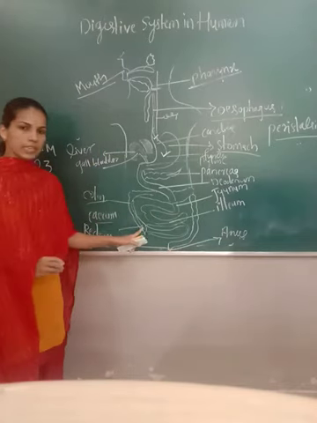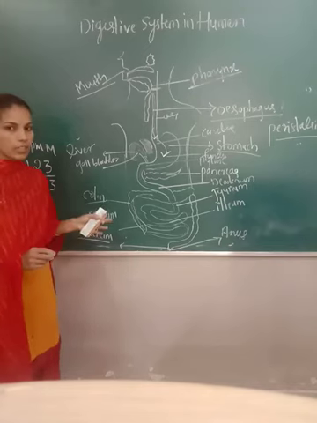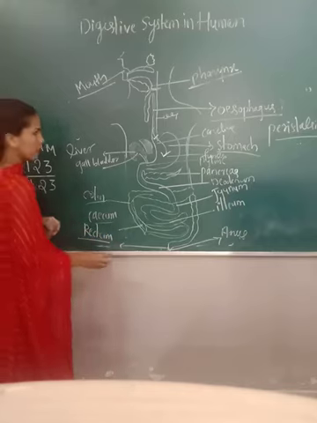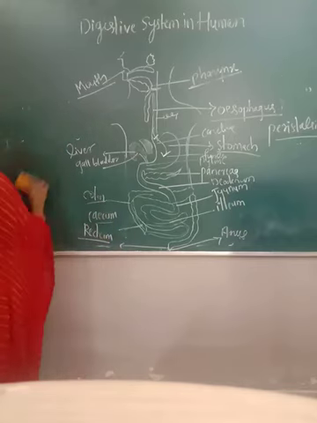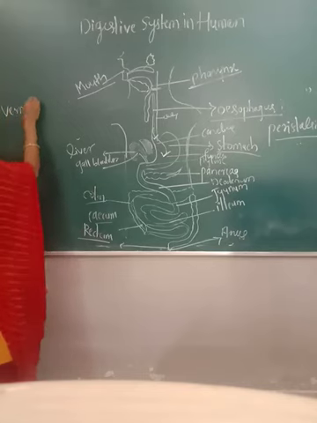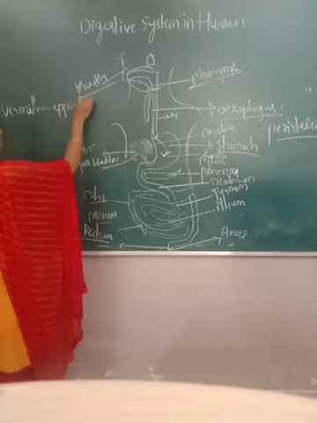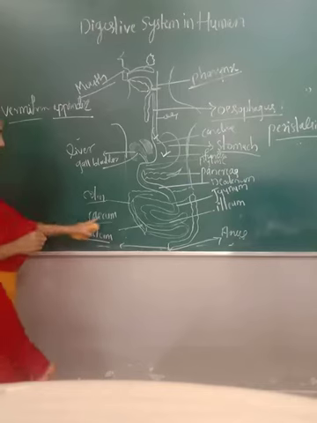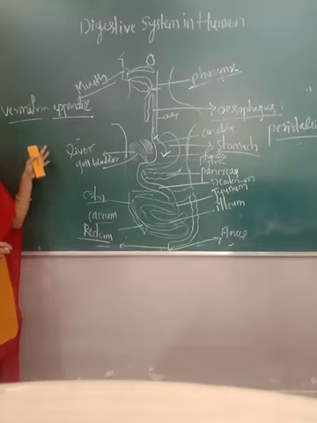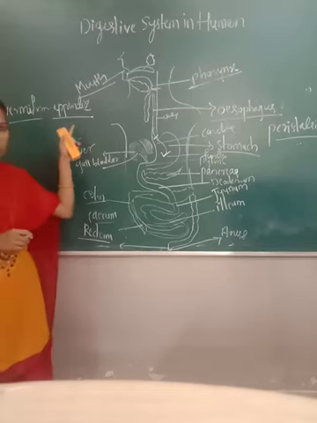Cecum is part of the large intestine, which we call a vestigial organ, because the vermiform appendix is formed in this region. The vermiform appendix is the vestigial part found in the cecum region, where it doesn't have any role, but due to infections like bacteria and viruses, appendicitis occurs.